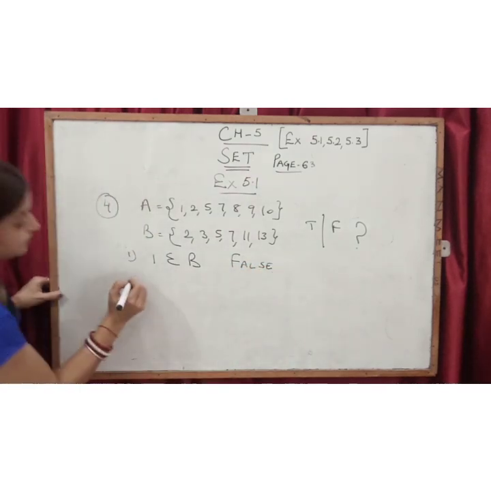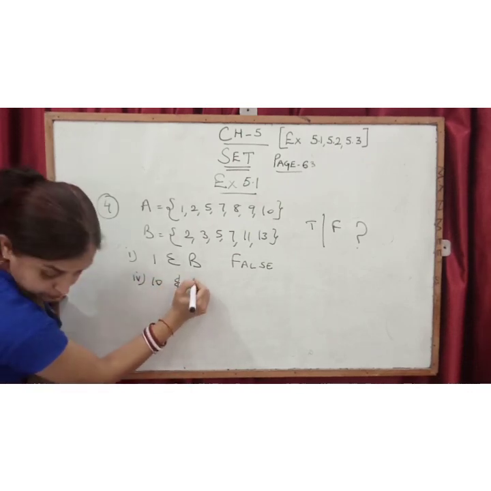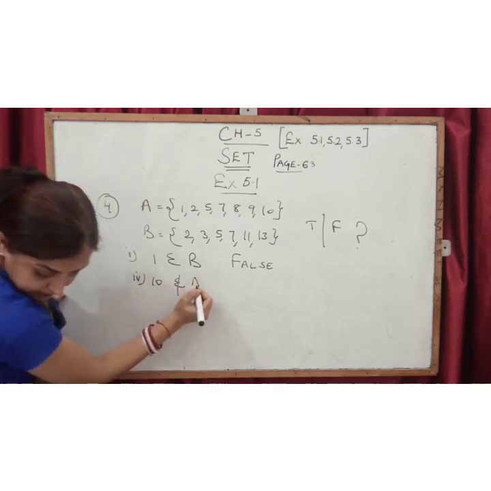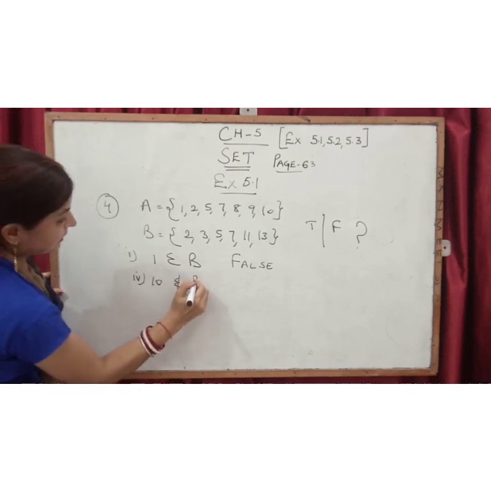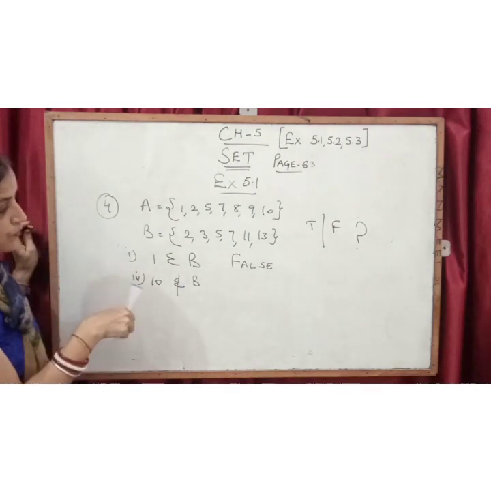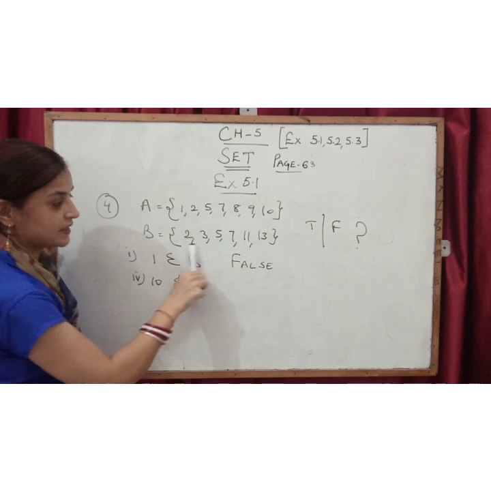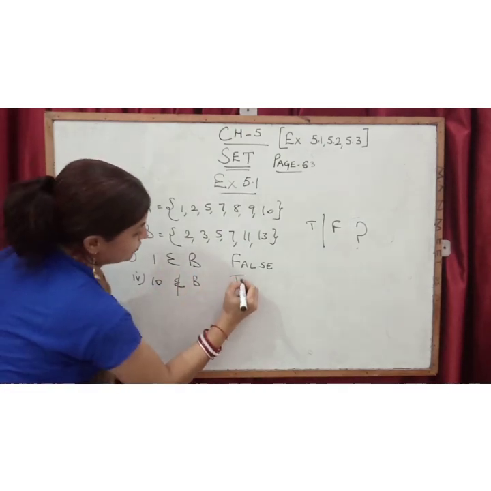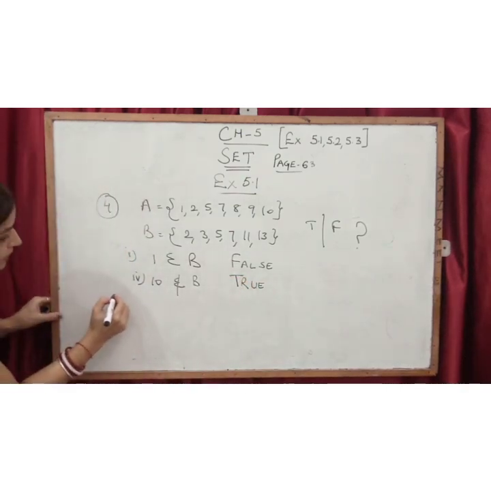Now see, I am going to take 10 does not belong to, sorry, B, not A, B. See, 10 does not belong to B. Is it true or false? They are saying 10 is not in B. Can you find any 10 here? No. It means they are saying the correct thing. So that is true. 10 is not in the set B.